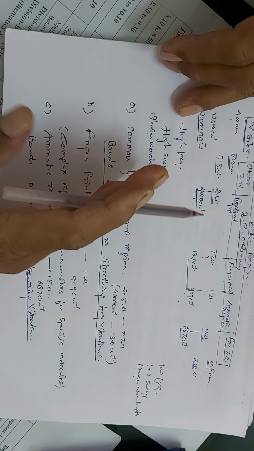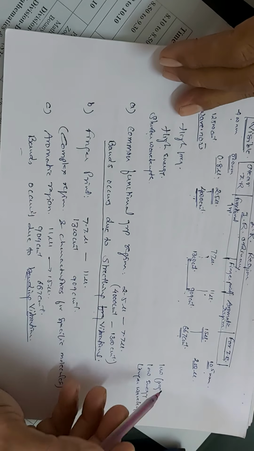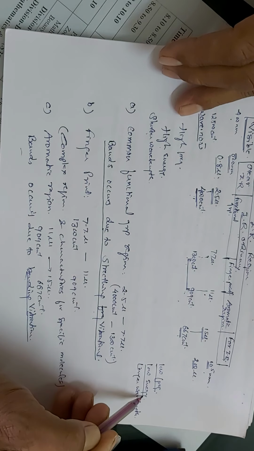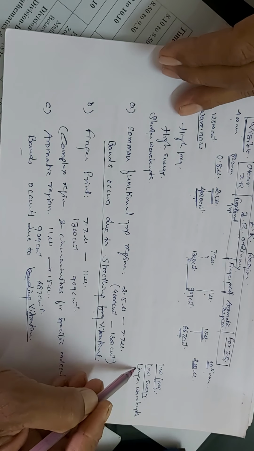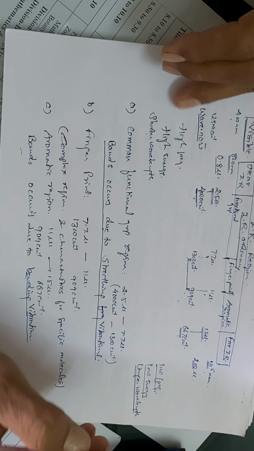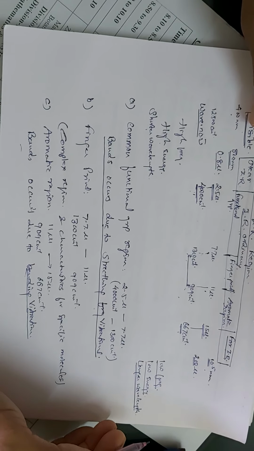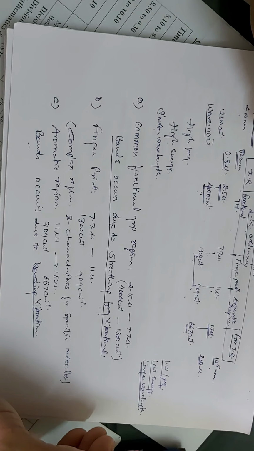As we move from left to right, the frequency and the associated energy go on decreasing, and the wavelength becomes longer. In this way, these are the three subdivisions of the IR region.